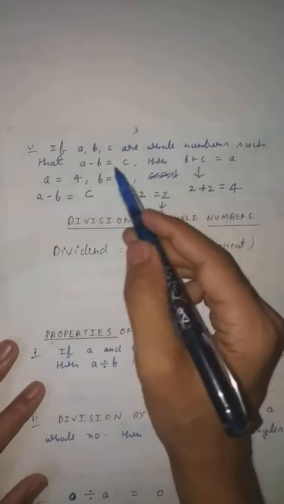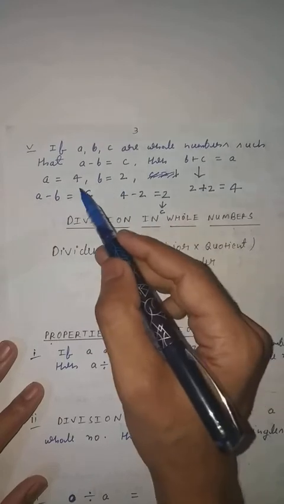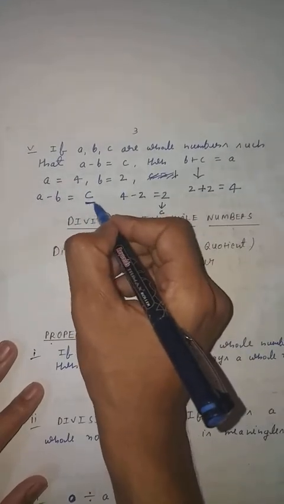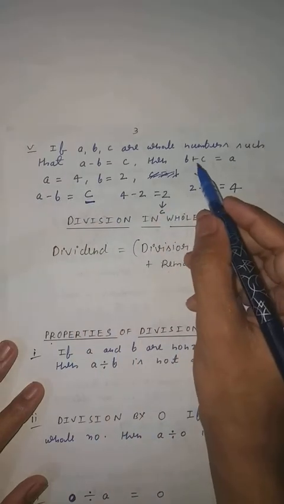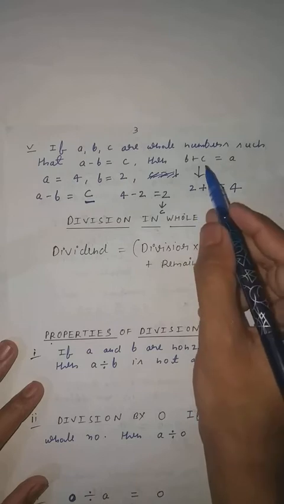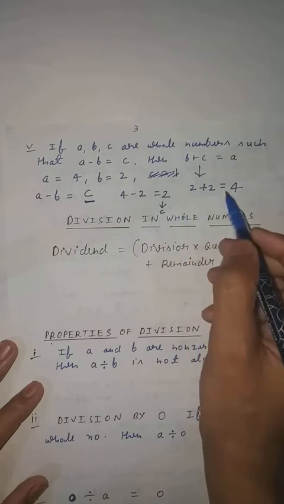It means you will take the value of a and b, and if you subtract a minus b, then the result is c. And now another is b plus c equal to a. So what is the value of b? You took 2, and the value of c comes 2. So 2 plus 2 is 4.